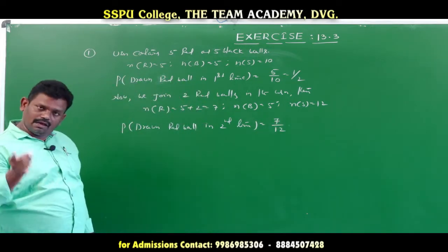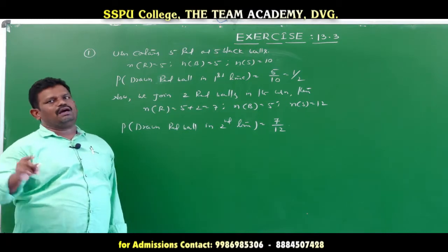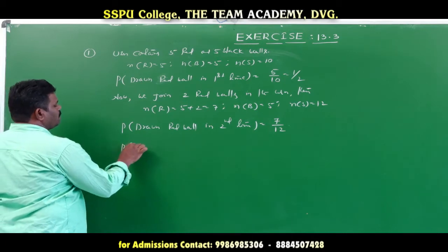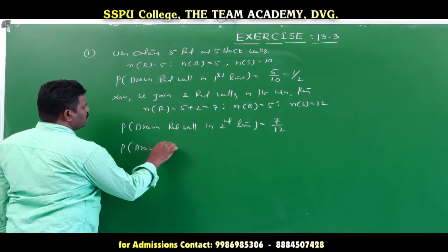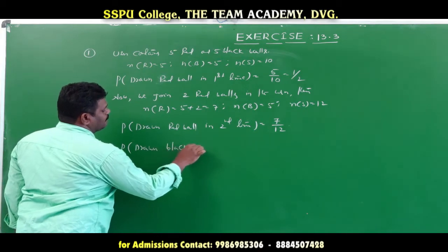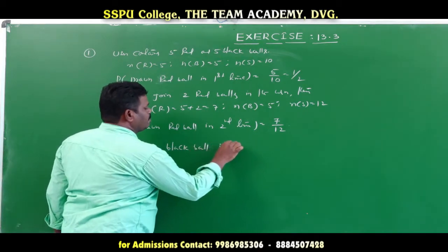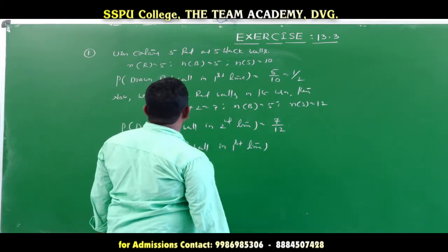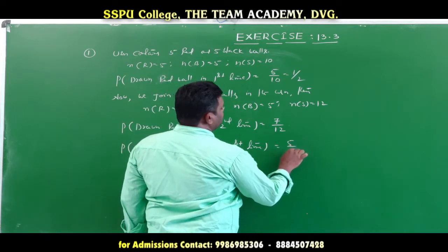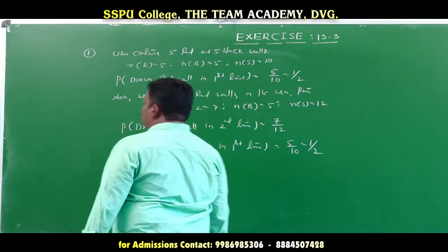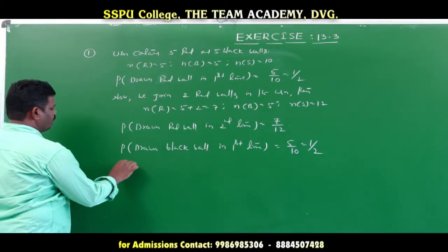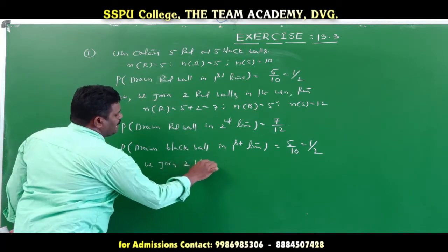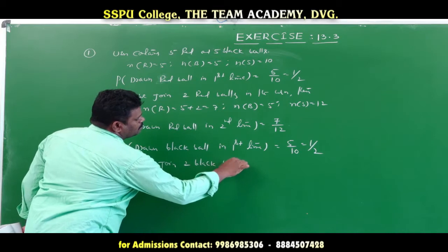But in the first case, a red ball is only one possibility. Another chance is a black ball. So what we find here is the probability of drawing a black ball in the first attempt. If we want to draw a black ball first, there are 5 out of 10, that is equal to 1 by 2. Now we join 2 black balls in the urn.